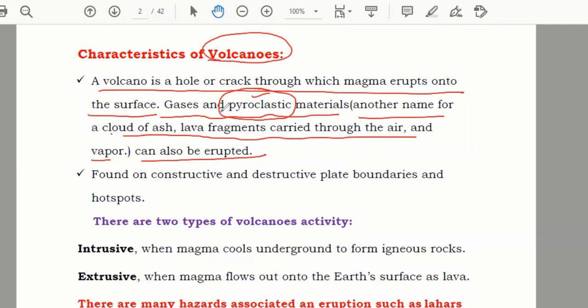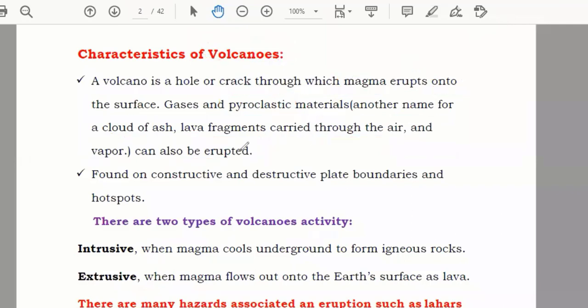They're saying volcano is a crack or a hole on the earth's surface through which the magma comes out on the earth's surface. So that is known as the volcano. Now, where can you find the volcanoes? They're saying found on constructive and destructive plate boundaries and the hotspots.